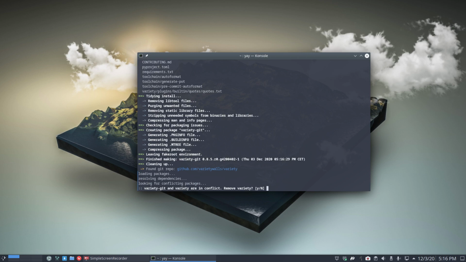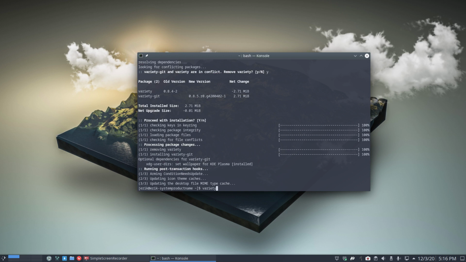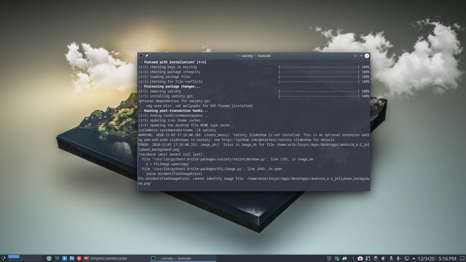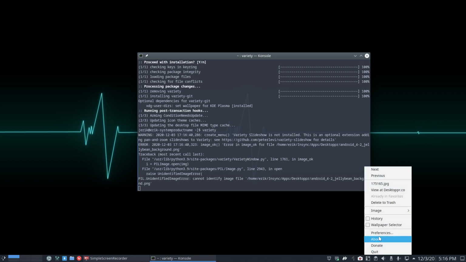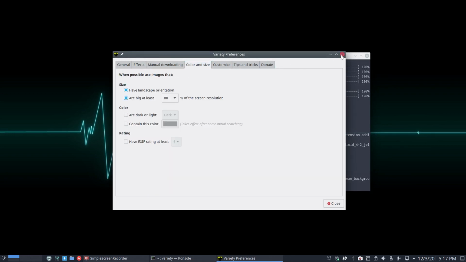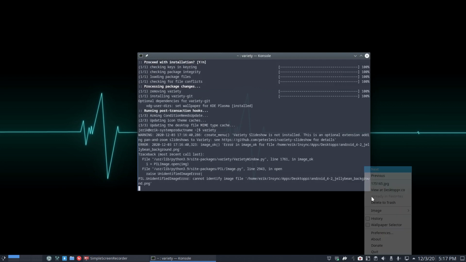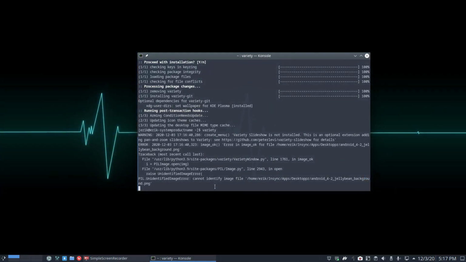Now, of course, they conflict. It's either this or that, right? That's normal. And let's see what happens. So the issue is not there. Oh, it is working. It might be working. It depends. Error in image. Okay, that's all right. Let's see, can we open the preferences? Aha, we can open the preferences. Effects, manual downloading. Fine, cool. Can I set it to next wallpaper? Yes. So basically, I've already found my solution, right? The solution is to go to the updated version.